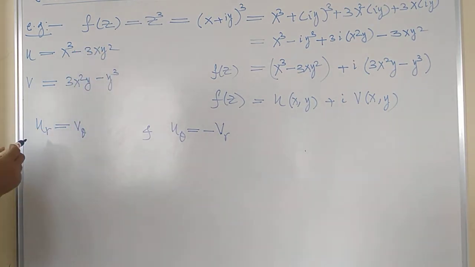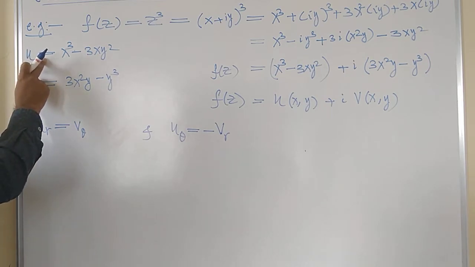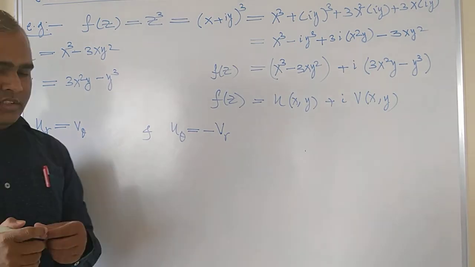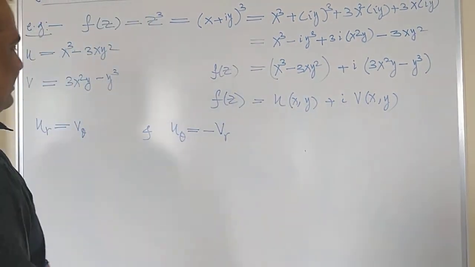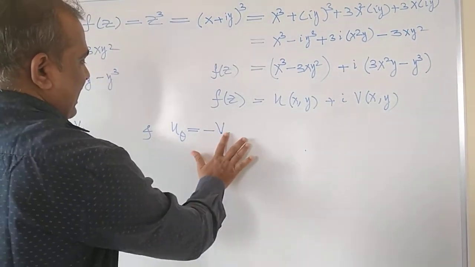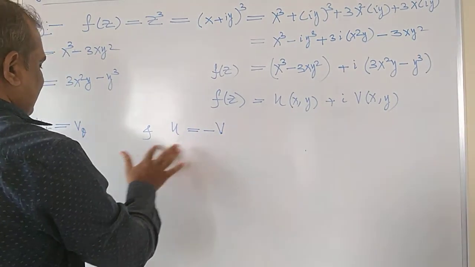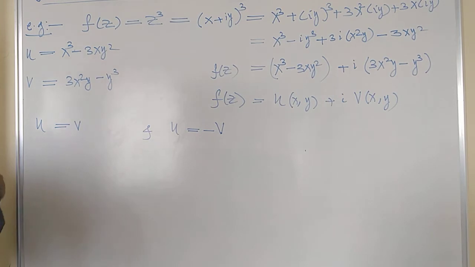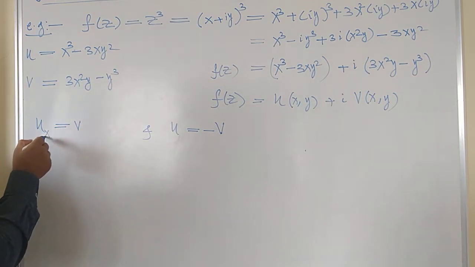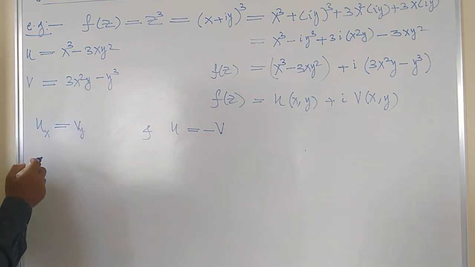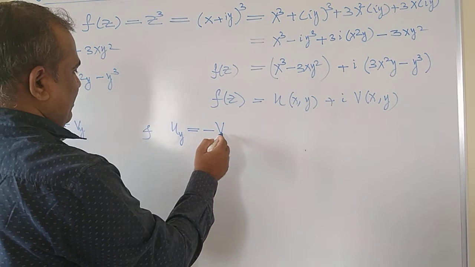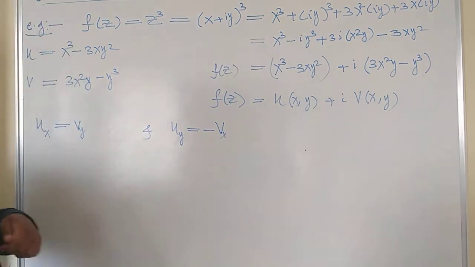Sorry, why am I writing these conditions in terms of r and theta? We should write these conditions in terms of x and y, as the given function is in terms of x and y, right? So u_x = v_y, and u_y = -v_x, right?